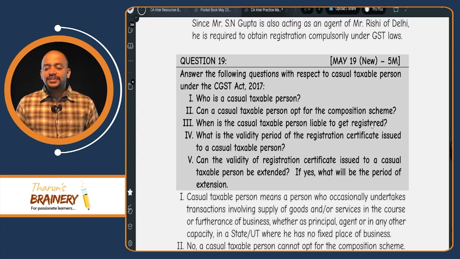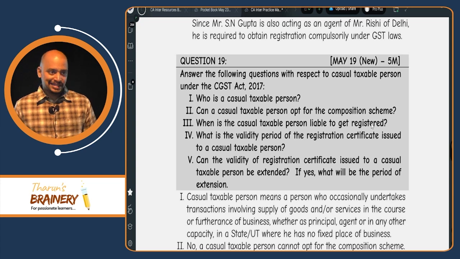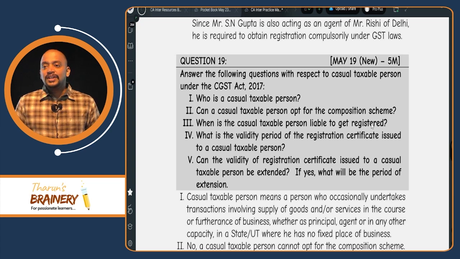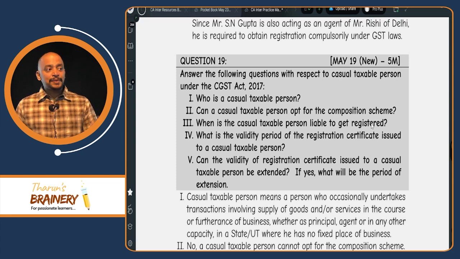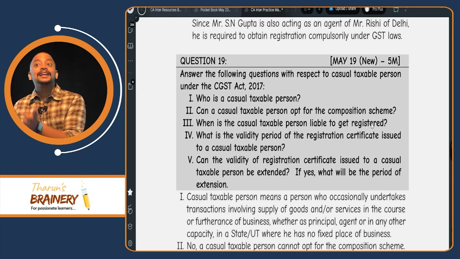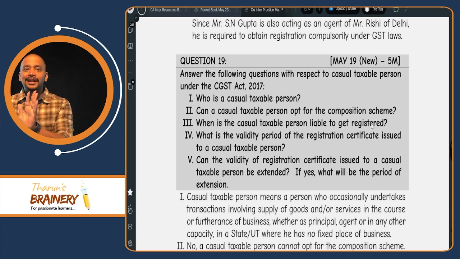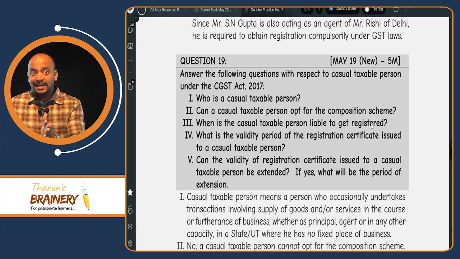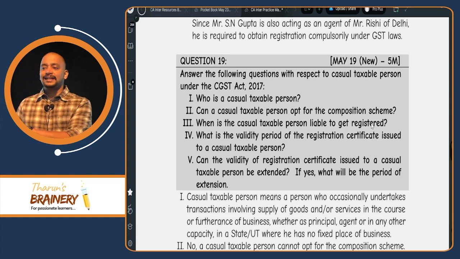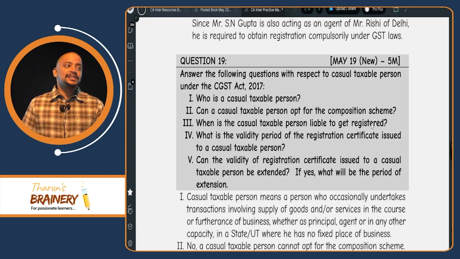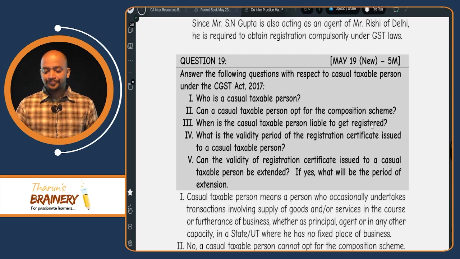Can the validity of registration certificate issued to a casual taxable person be extended? Yes, it can be extended. If yes, what is the period of extension? So it can be extended for a further period not exceeding 90 days. Like that you write. Don't write 90 days. Further period not exceeding 90 days. Means suppose if they ask for 60 days, only 60 days will be given.